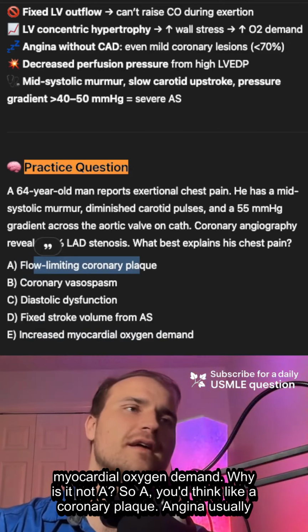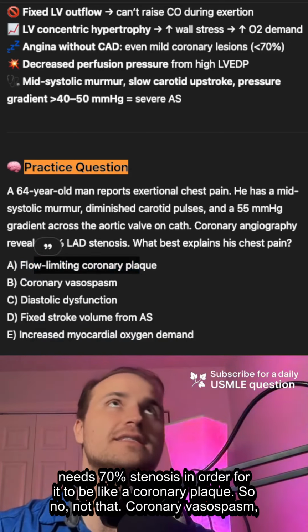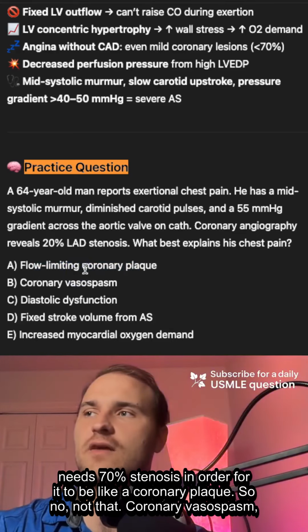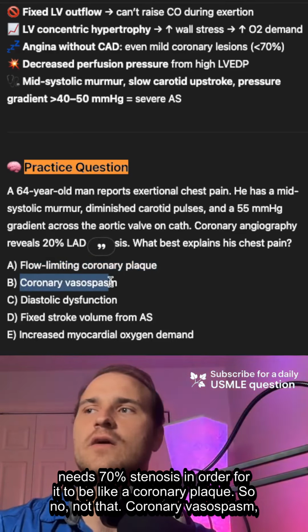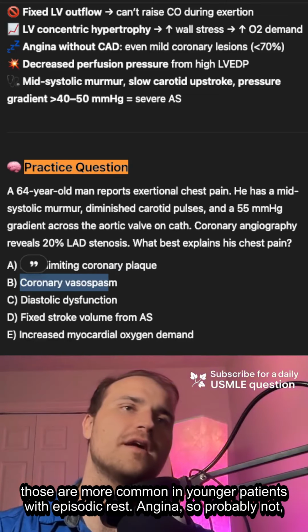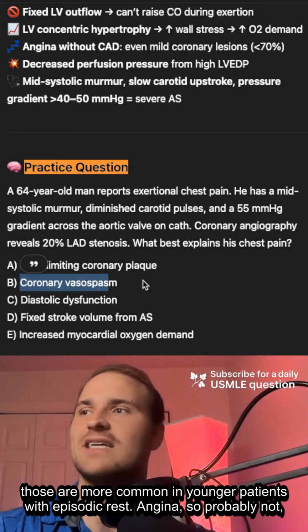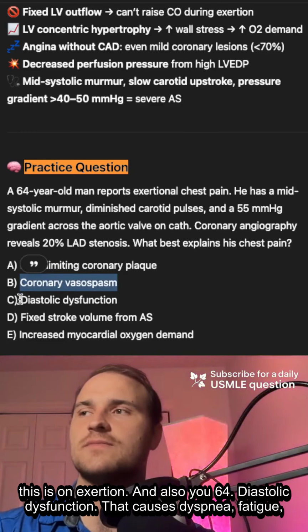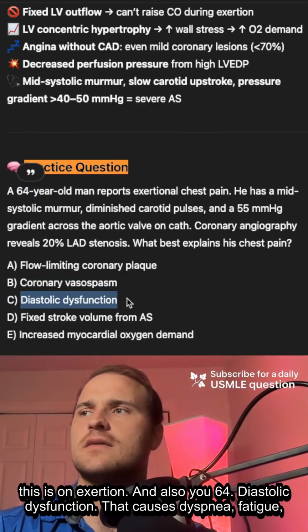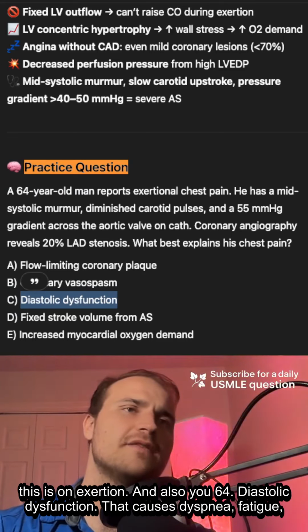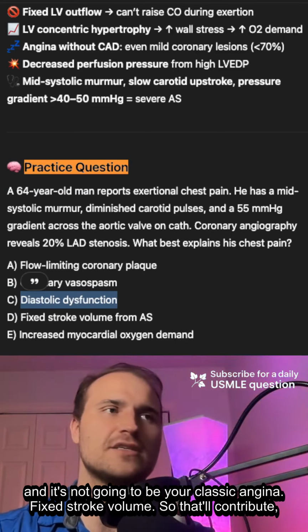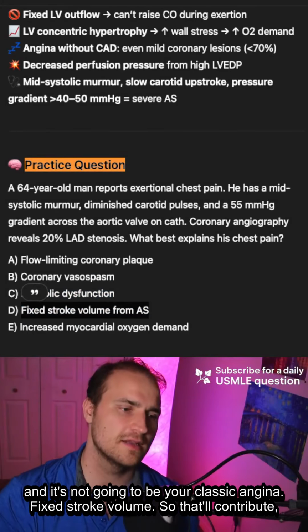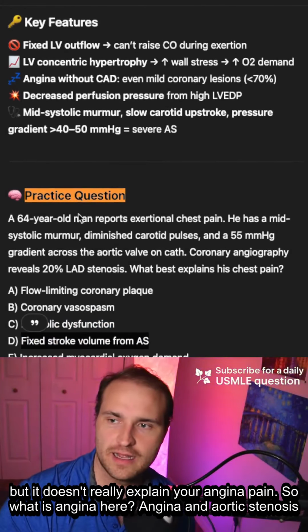So A, you'd think of a coronary plaque, but angina usually needs 70% stenosis for a coronary plaque. So no, not that. Coronary vasospasm, those are more common in younger patients with episodic rest angina. So probably not. This is on exertion, and also he's 64. Diastolic dysfunction causes dyspnea and fatigue, not your classic angina. Fixed stroke volume will contribute, but it doesn't really explain your angina pain.